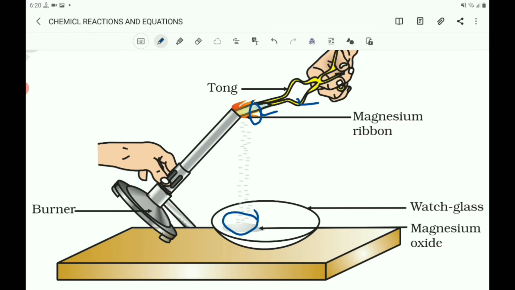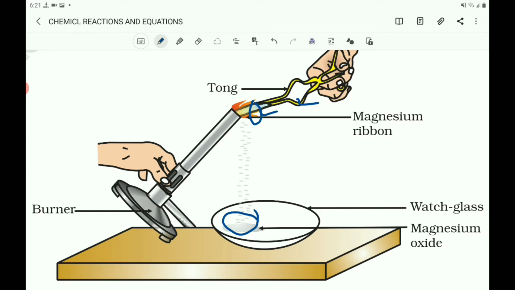And you know that the magnesium ribbon burns with a dazzling white flame and changes into white powder. Because of this dazzling white flame, you must burn the magnesium ribbon, keeping it away as far as possible, because here it burns with a dazzling white flame.